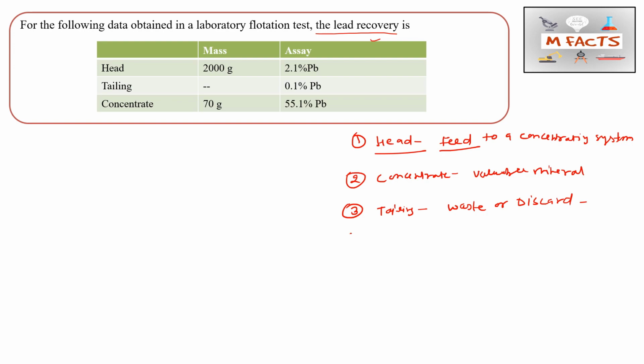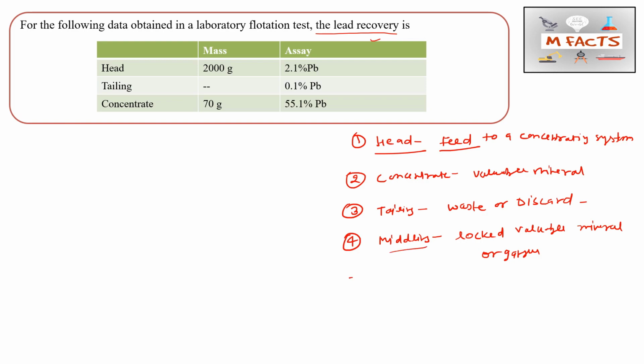The next one is middling. Middling is basically locked particles, locked valuable minerals and gangue. So we can say these are the locked and liberated terms. These are the terms which are utilized in mineral processing. Whenever we do mineral processing, we will understand those terms. Here I am writing: this is middling. Middling is also known as locked valuable minerals.